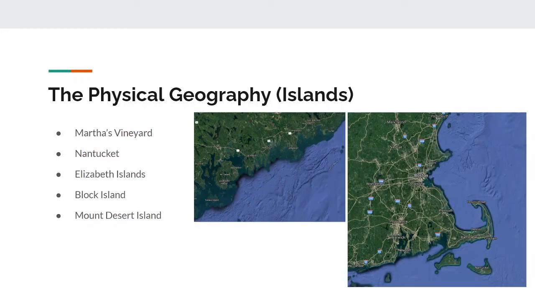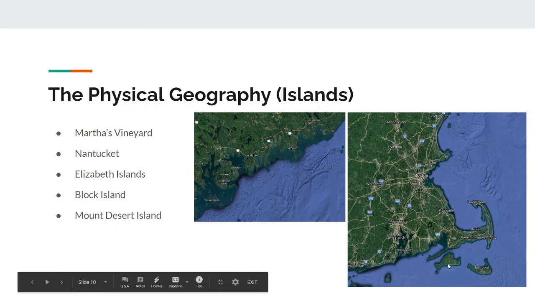Islands. In New England, we have 5 main islands and island groups. We have Martha's Vineyard, the largest of them, Nantucket, both of which are actually popular tourist destinations, the Elizabeth Islands, Block Island, and finally Mount Desert Island, the home of the famous Acadia National Park.